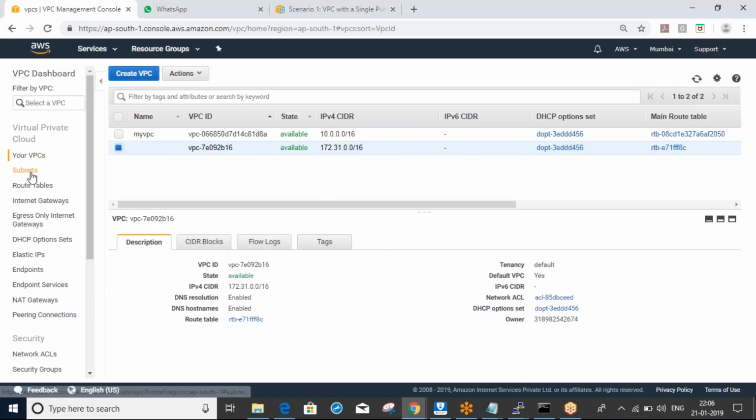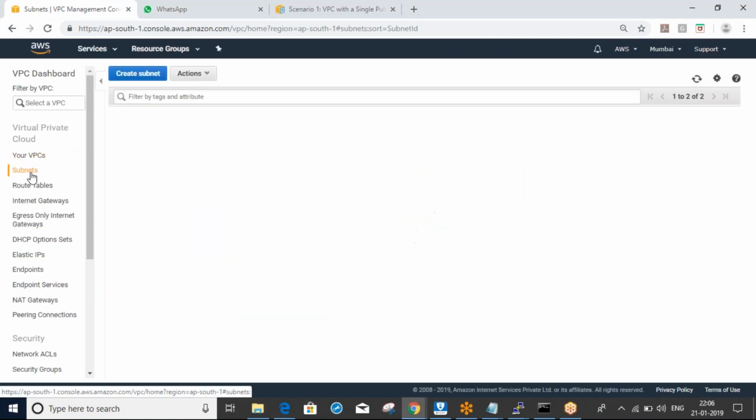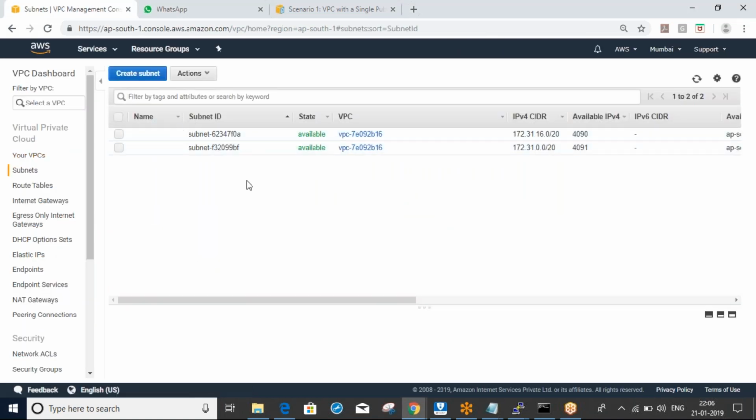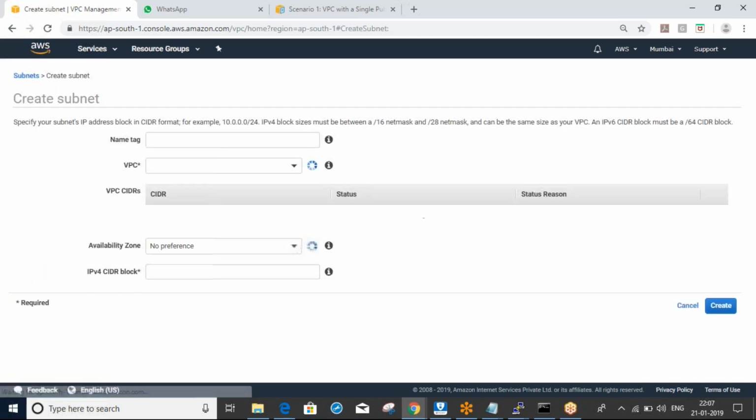Subnet. You can see here, already I have some subnets. These are the default subnets. The default subnets we will discuss later. Once you know what is the VPC and what is the subnet, then it is very easy to understand the default VPCs and default things. Create subnet.